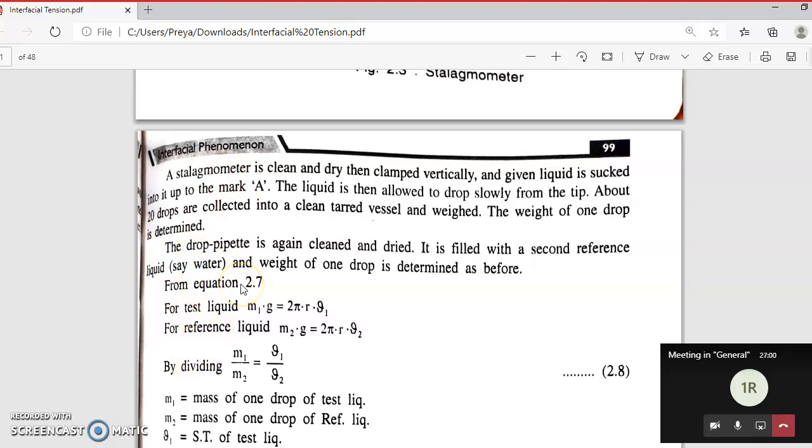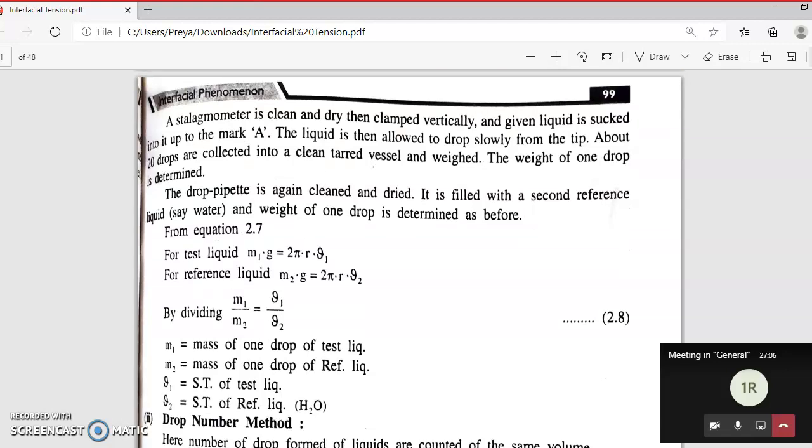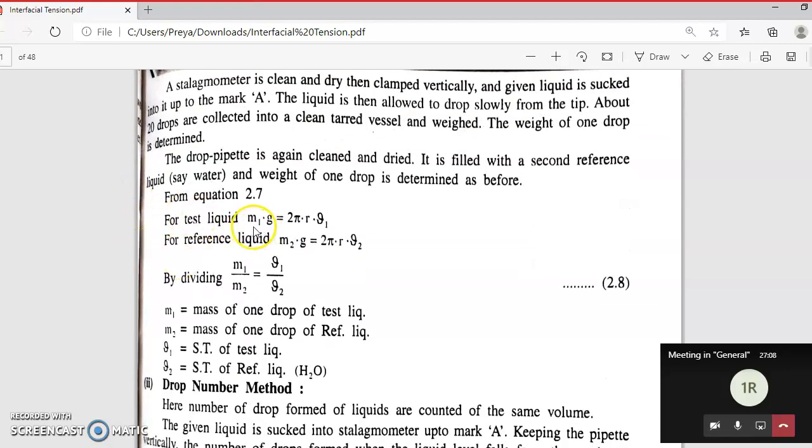So similarly we are going to perform the experiment twice, one with the test liquid and one with the reference liquid. Now for the test liquid, same as the earlier equation, m1 g = 2 pi r gamma 1, and for the reference water liquid, m2 g = 2 pi r gamma 2. Is it clear? Where does this equation come from? Is it clear, students?